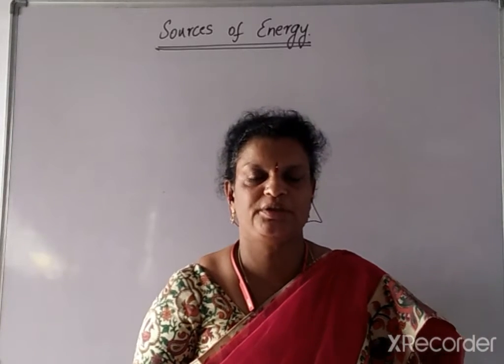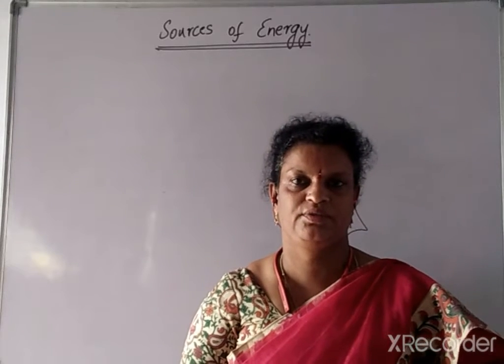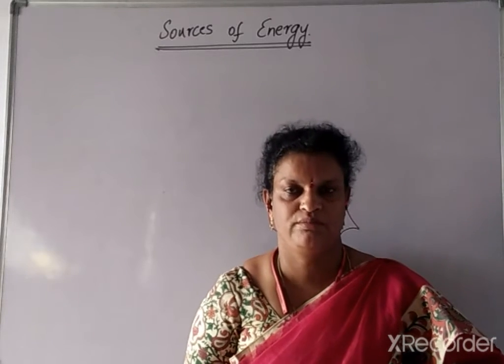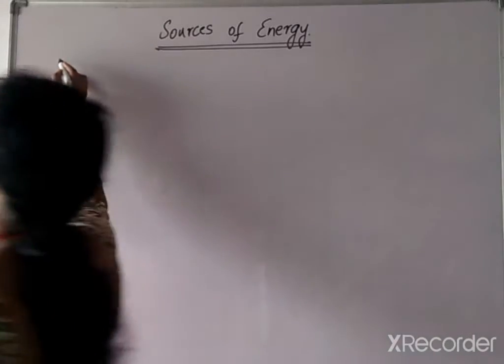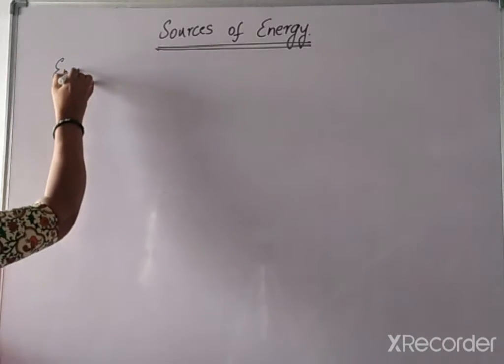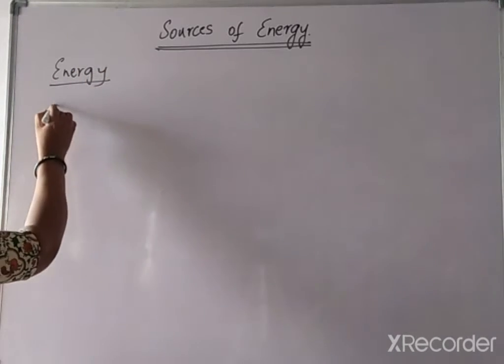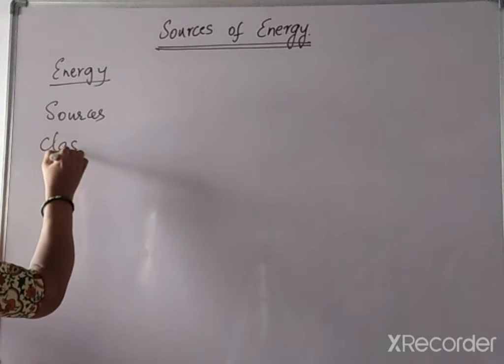So today we have the topic sources of energy, which is there in our 8th class textbook. Here in our sources of energy, mainly we discuss these topics. First of all, we discuss what energy is, what is the definition of energy, what are the different sources of energy, and how to classify them.